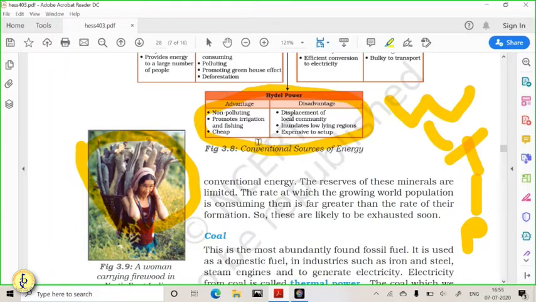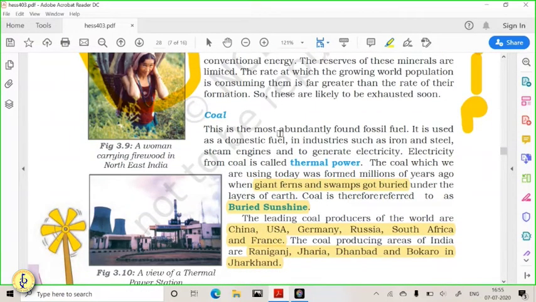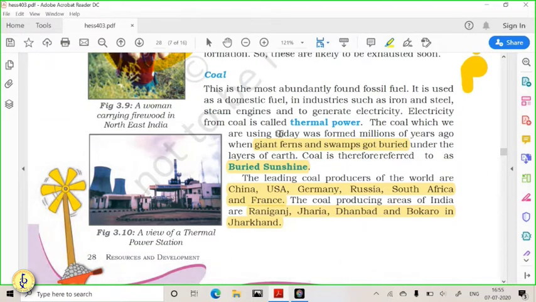But small hydel projects are better. They are less polluting, less damaging. Getting it? So these are some advantages and disadvantages of hydel power. So these things we have seen.